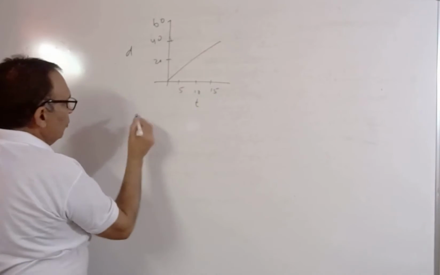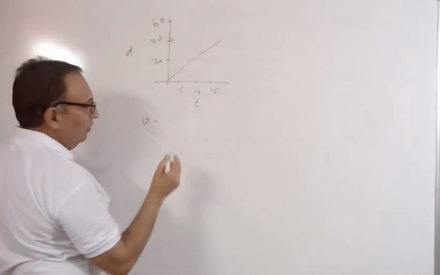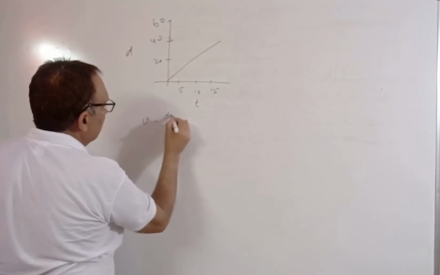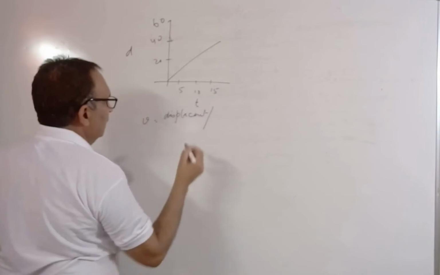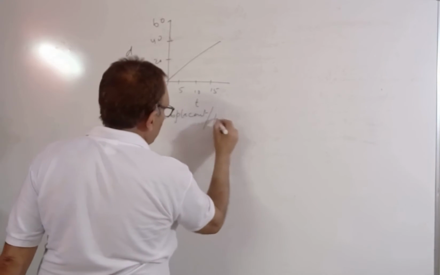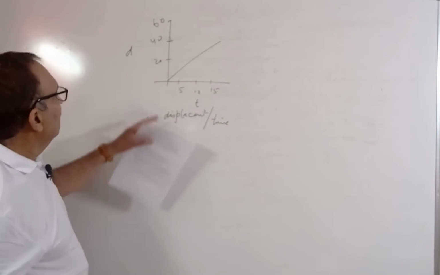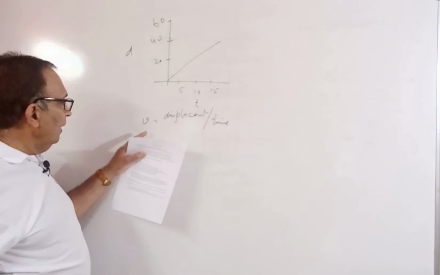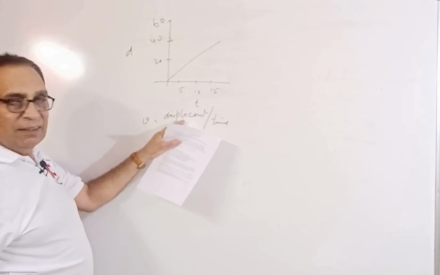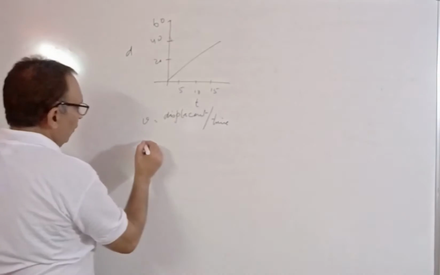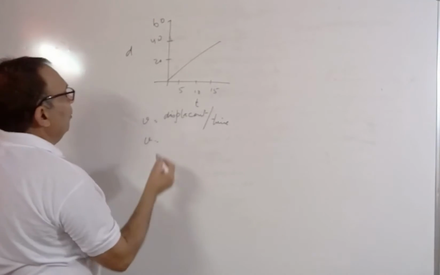So what is velocity? Velocity is equal to displacement over time. In case of speed, we take the distance, and in case of velocity, we take care of the displacement. So V is equal to the displacement over time.